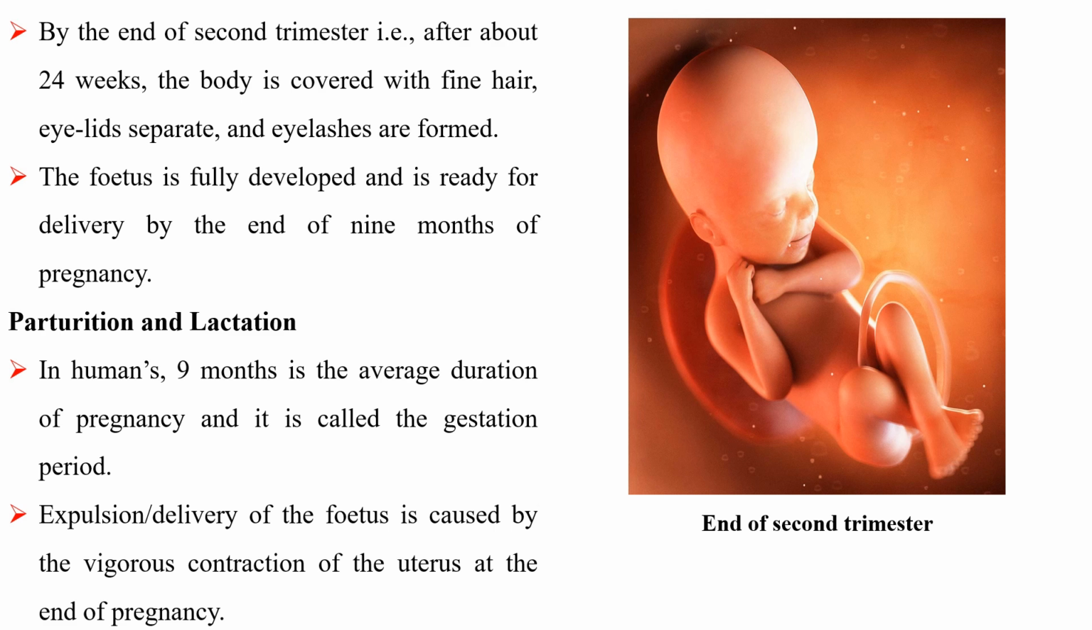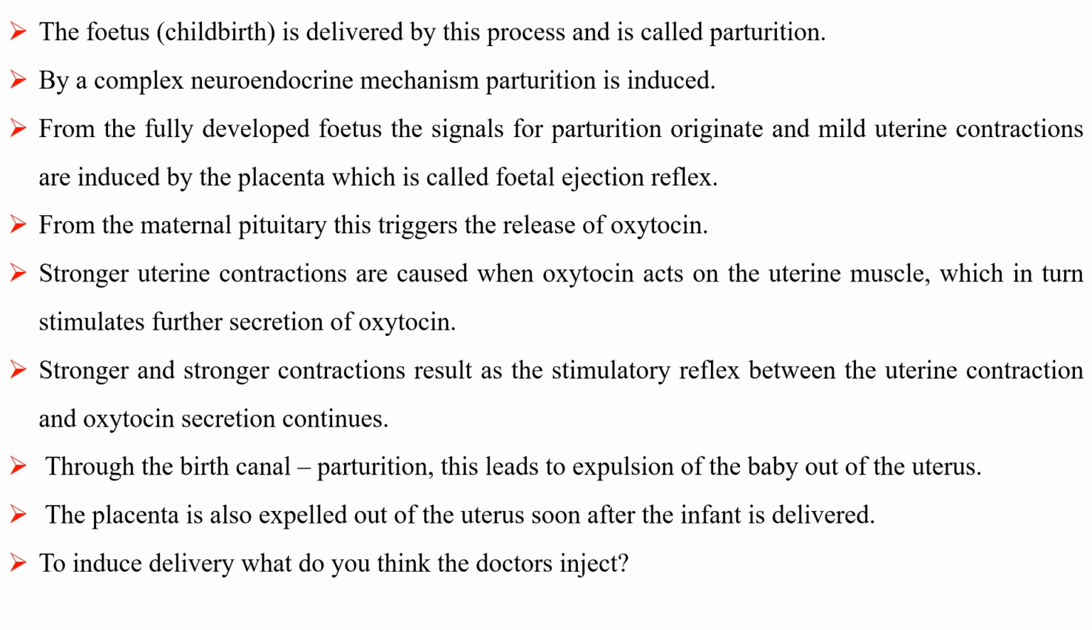Parturition and lactation. In humans, 9 months is the average duration of pregnancy and it is called the gestation period. Expulsion or delivery of the fetus is caused by the vigorous contraction of the uterus at the end of pregnancy. The fetus is delivered by this process and it is called parturition. By a complex neuroendocrine mechanism, parturition is induced. From the fully developed fetus, the signals for parturition originate and mild uterine contractions are induced by the placenta, which is called fetal ejection reflex.